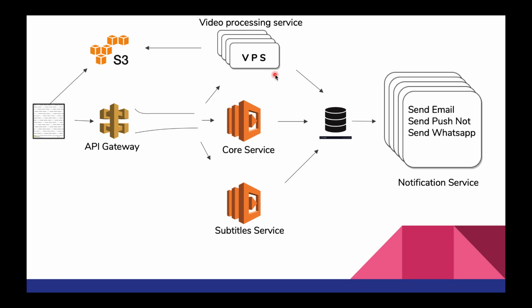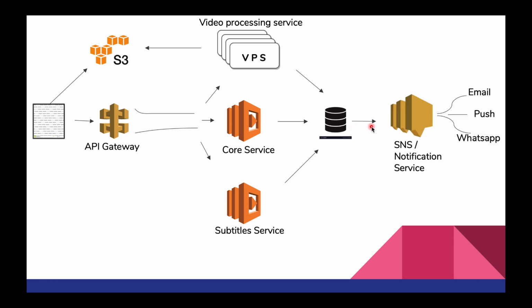Maybe just host this processing service in a Docker container on AWS ECS, that is the container service, or something like that. We'll look into that later. So this was the point. We can host our short running services in Lambdas. Basically what we are doing here is we are trying to divide our monolithic application into microservices, right? So let's do the same for notification service. As you can see, it's sending email, push notification, and WhatsApp, or maybe any other channel. It's doing multiple tasks which are not interdependent on each other. So let's try to divide that too.